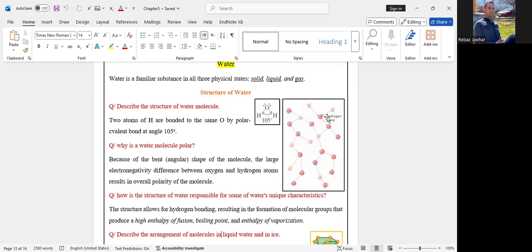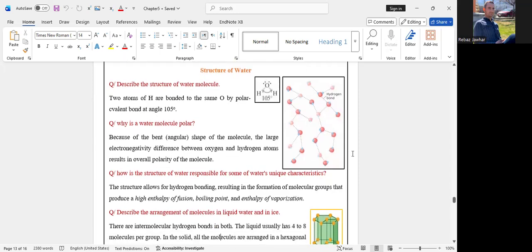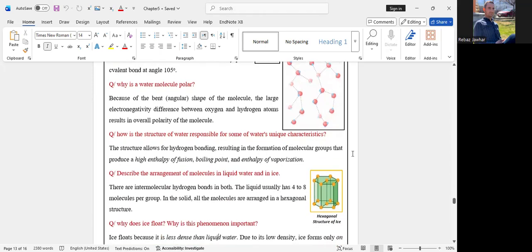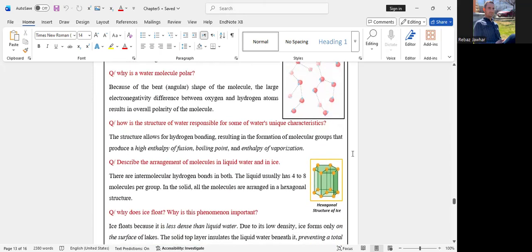And we studied that between water molecules, there is a typical attractive force, which is called hydrogen bond. This hydrogen bond is very important. The presence of this hydrogen bond is very important in water. That again is responsible for some unique characteristics. For example, this question: how is the structure of water responsible for some of water's unique characteristics?